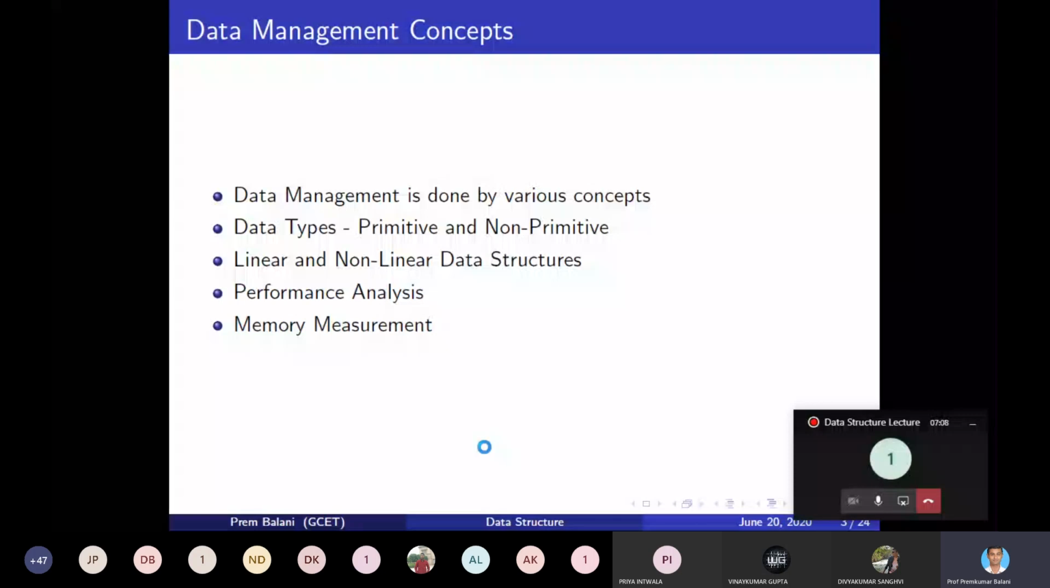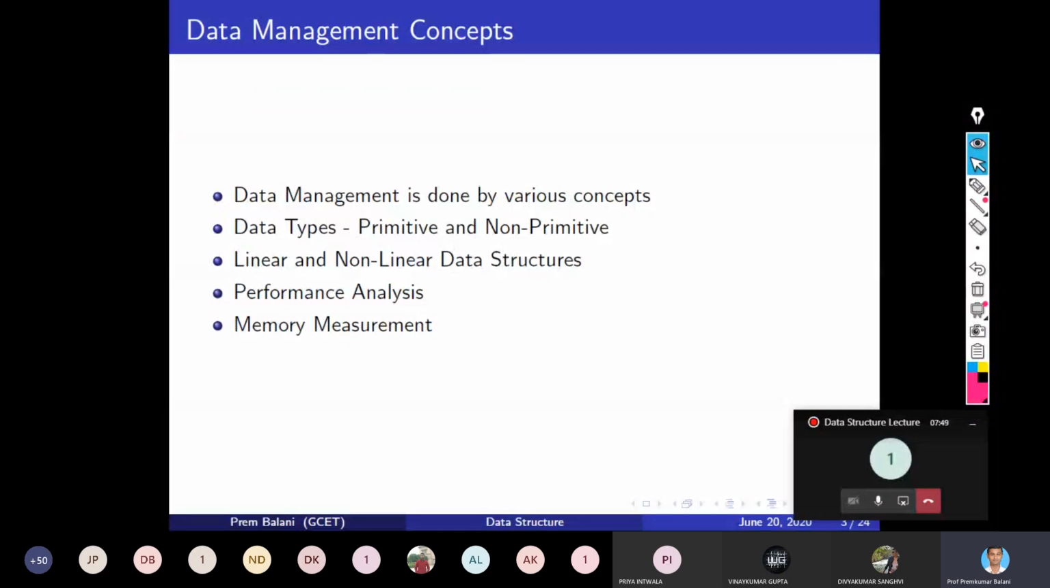Data management has many domains, and data management is handled by many concepts. So the first concept is the data type, right? This we discussed: primitive and non-primitive, then linear and non-linear data structure, then third is performance analysis, and fourth is the memory measurement. So these are the four important concepts through which data are managed. Yesterday we went through the primitive data types and non-primitive data types.